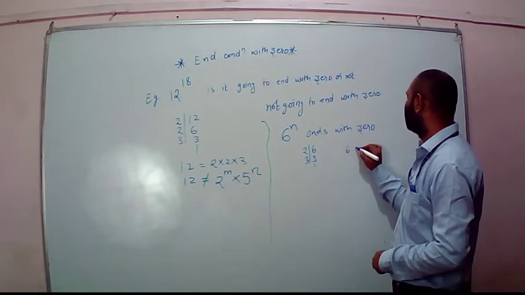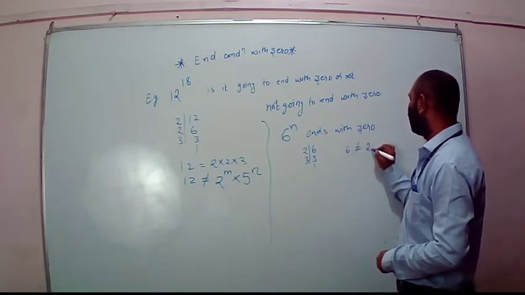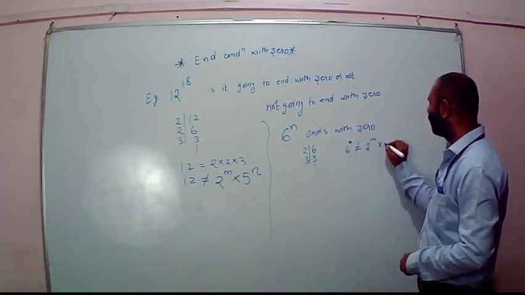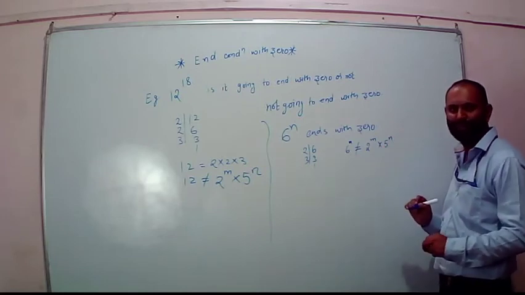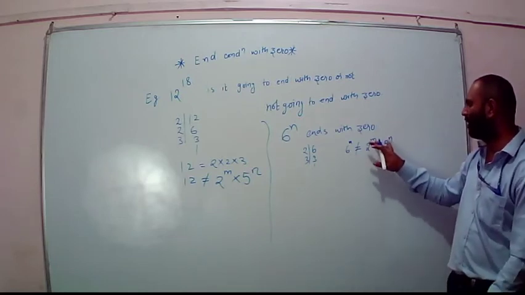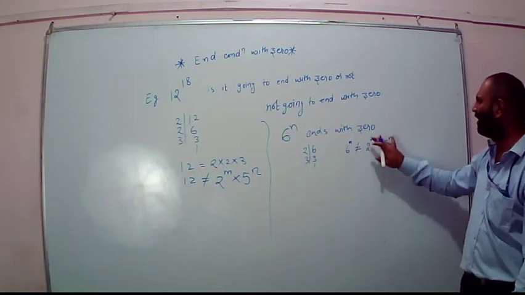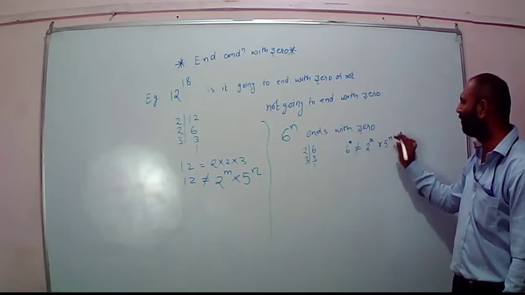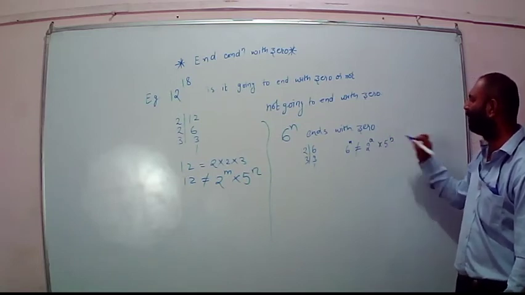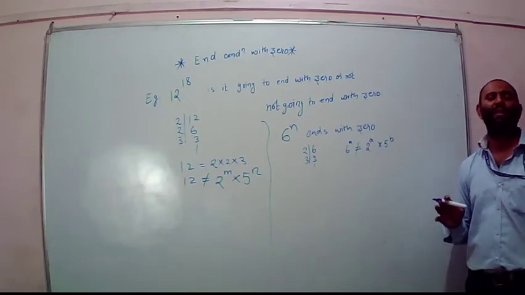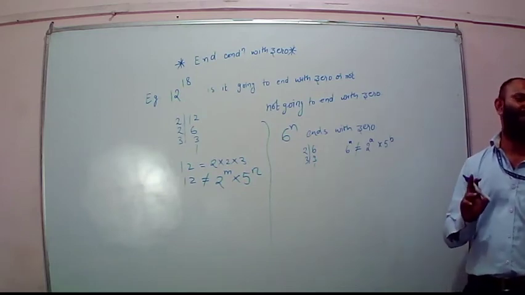So 6 is not having factors in the form of 2 to the power of a into 5 to the power of b, hence it is not going to end with 0.